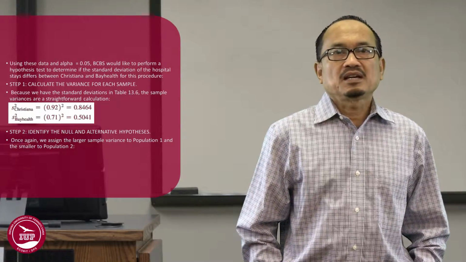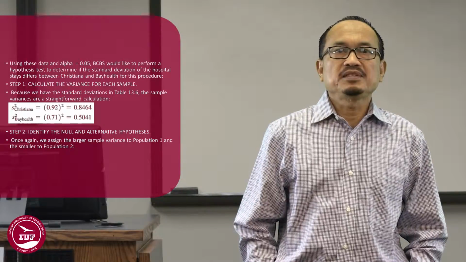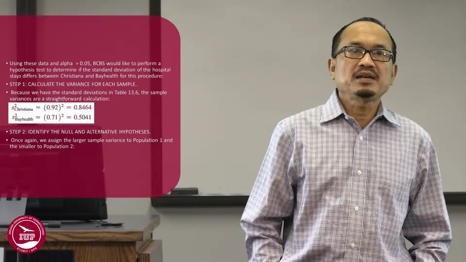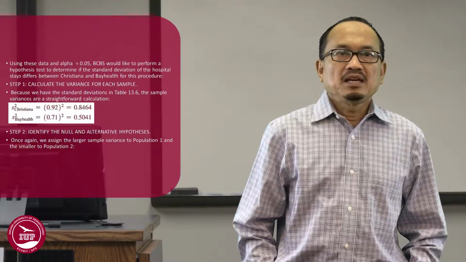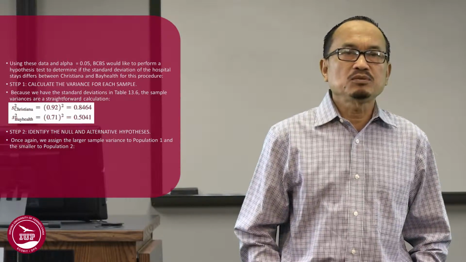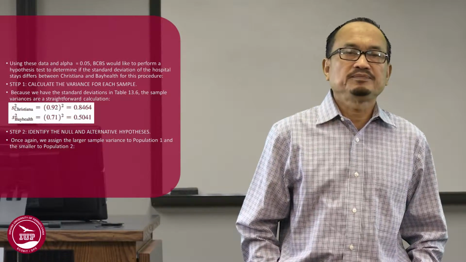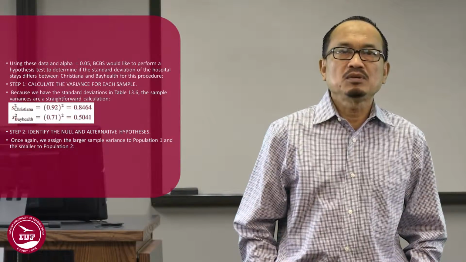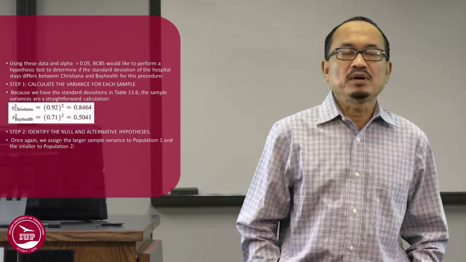Step 1. Calculate the variance for each sample. Because we have the standard deviation in Table 13.6, the sample variances are a straightforward calculation. S squared for Christiana is equal to 0.92 squared equal to 0.8464. S squared for Bay Health equal to 0.7271 squared equal to 0.5041.